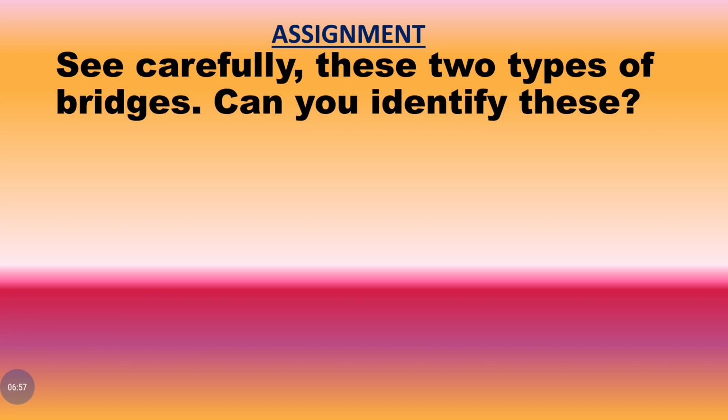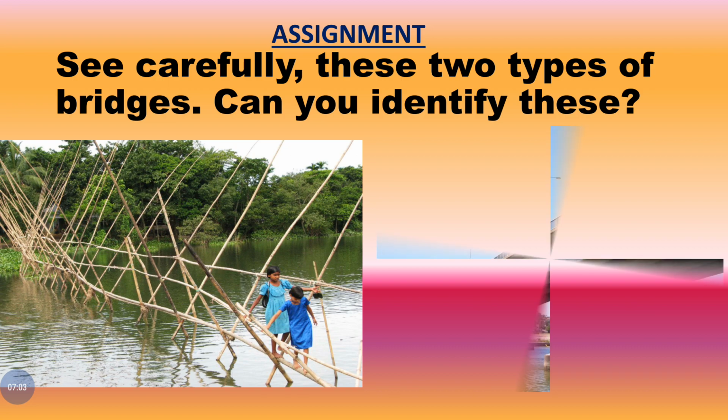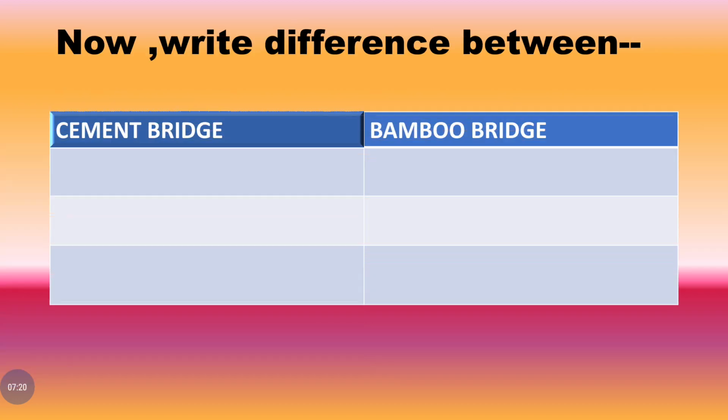Assignment. See carefully these two types of bridges. Can you identify these? Definitely you can identify this and this also. The first bridge you have learned in the lesson, and this second type of bridge is called a cement bridge. It is seen by us in our daily life. Now write the difference between these two bridges, cement bridge and bamboo bridge.